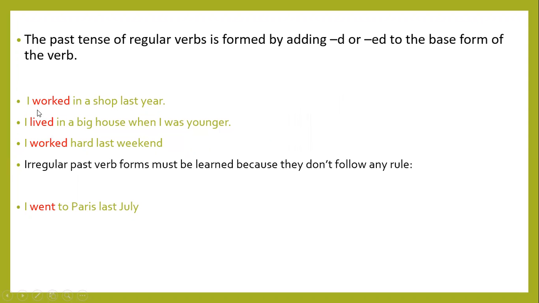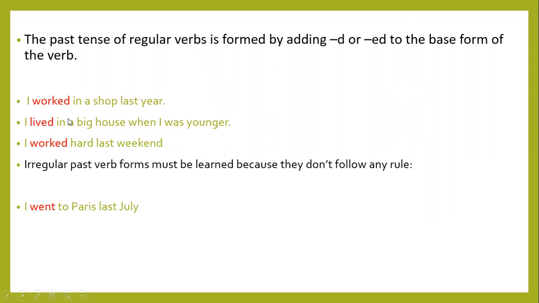So here we take the example: I worked in a shop last year. Here work has the second form worked. Second example: I lived in a big house when I was younger. This whole situation shows the past tense. Nowadays he may not stay in a big house, or may live in another house.